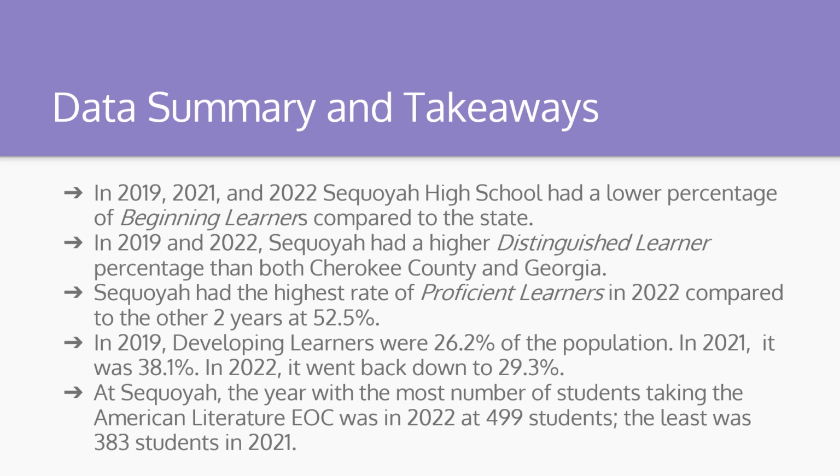In 2019, developing learners were 26.2% of the population. In 2021, it was 38.1%. In 2022, it went back down to 29.3%. At Sequoia, the year with the most number of students taking the American Lit EOC was in 2022 at 499 students. The least was 383 students in 2021.